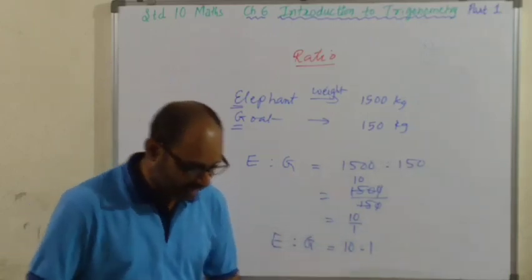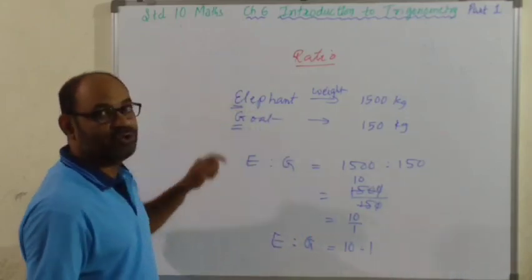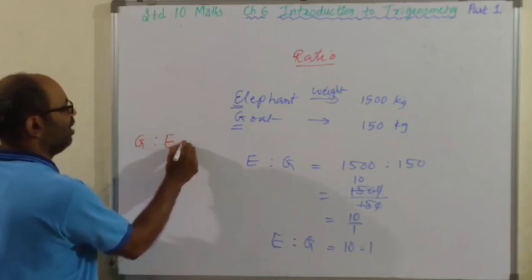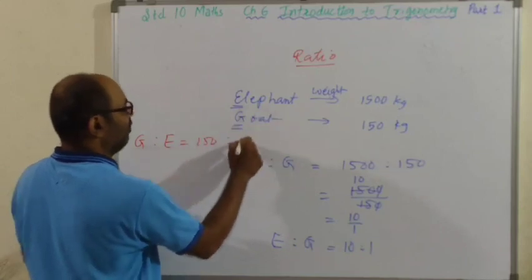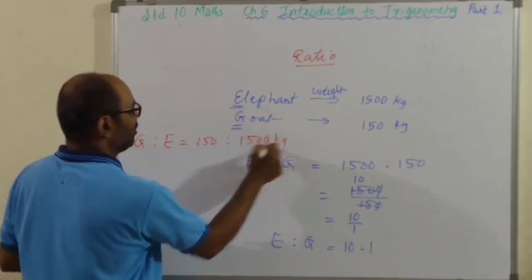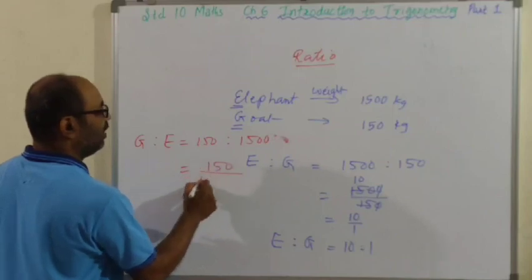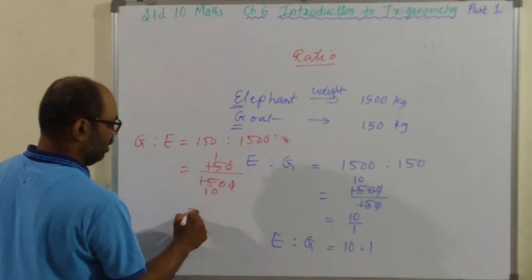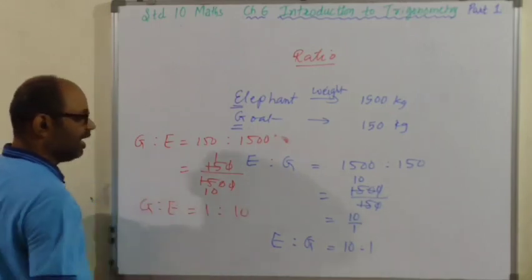25 kg. Is that clear to you? Now, instead of taking elephant first, you may take goat first. Weight of goat is to weight of elephant. Weight of goat is 150 kg, is to weight of elephant is 1500 kg. So now, no need to write the unit because they cancel. 1500, 0, 0, 15 ones are, and this is 10. So this is 1 is to 10.